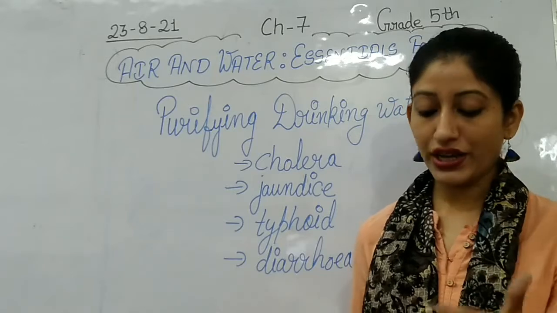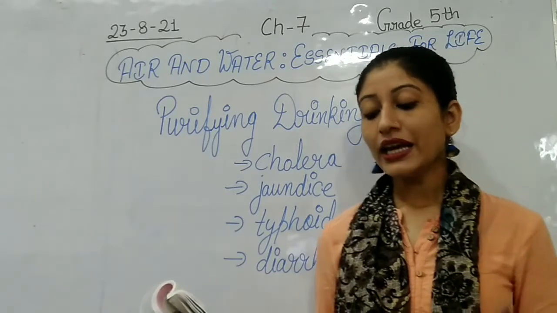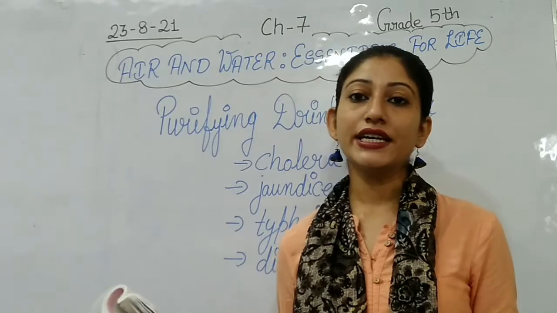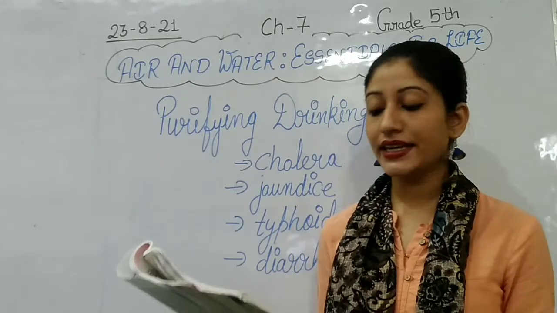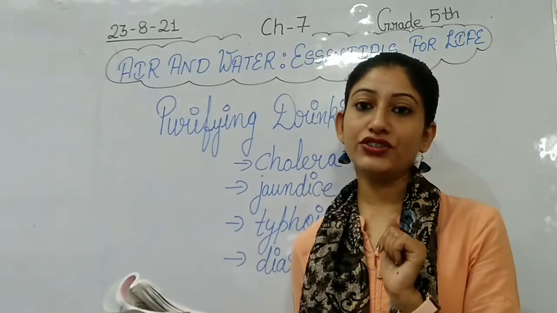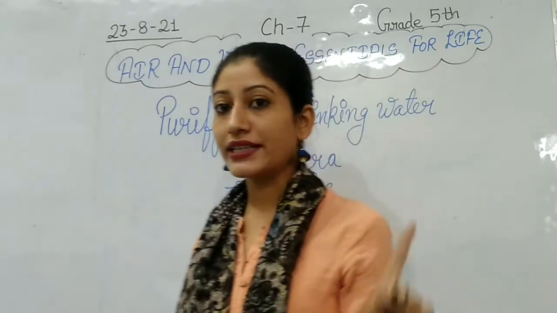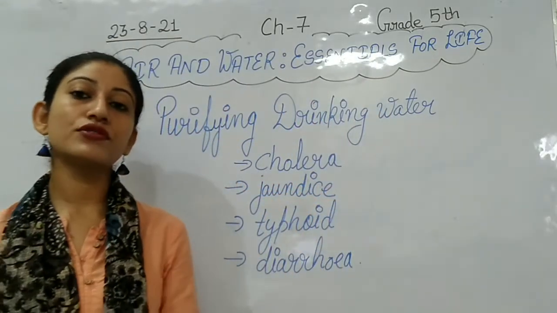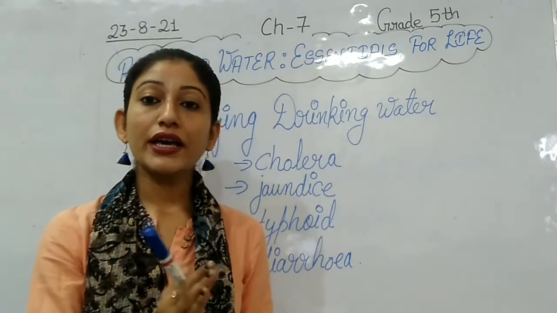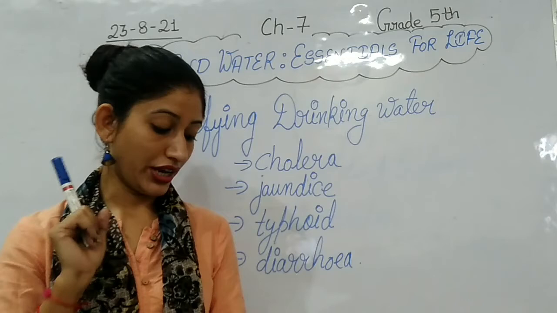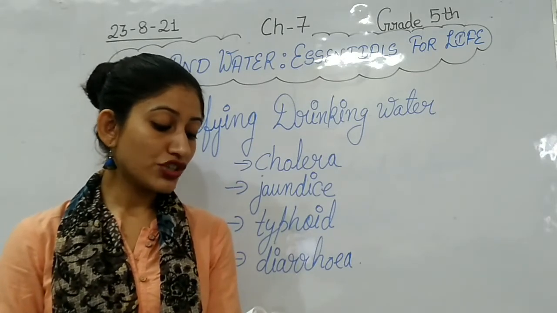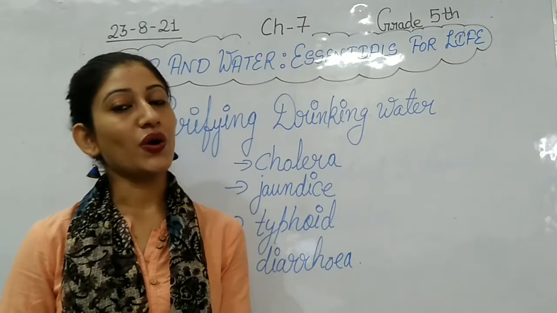These days chlorine tablets are easily available. So adding chlorine in water helps in killing germs. As chlorine tablets are easily available, we ourselves can also use chlorine tablets for making water suitable for drinking. Now, water which is free from germs and impurities is called safe water.